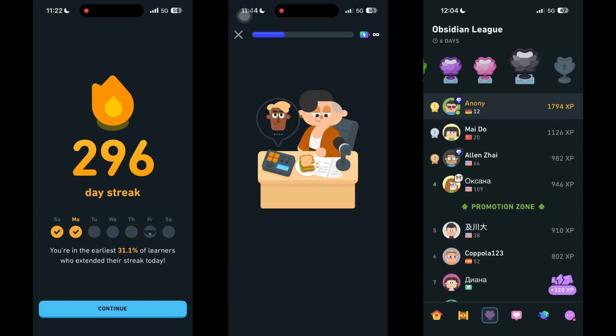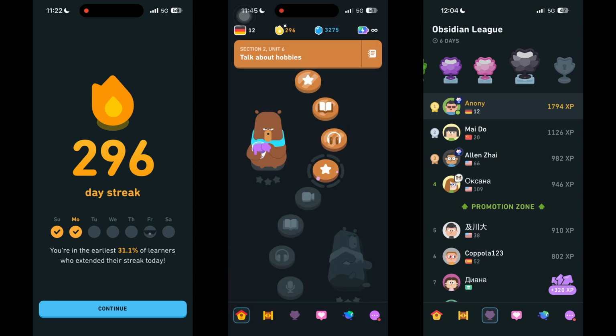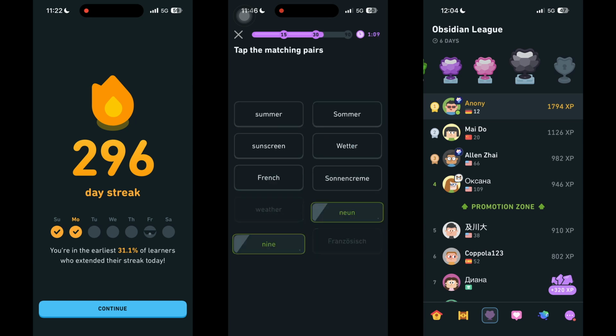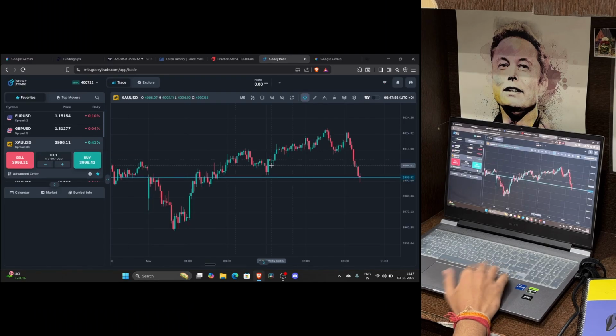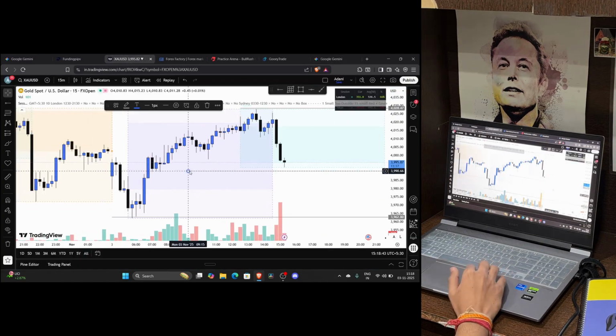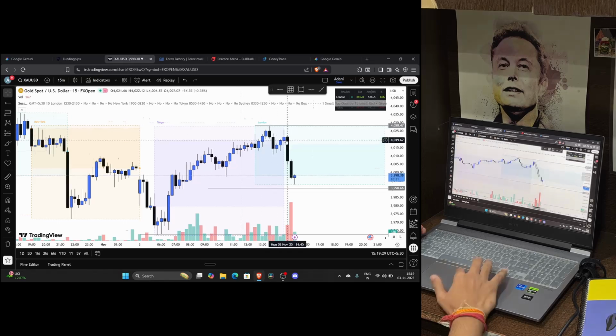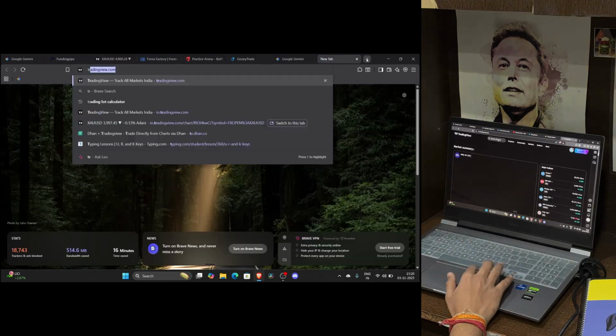To really test myself, I jumped into an XP ramp-up challenge. This put me in a competitive zone, and I just kept grinding, watching my score climb all the way to the first spot on the leaderboard. A perfect way to finish the session.